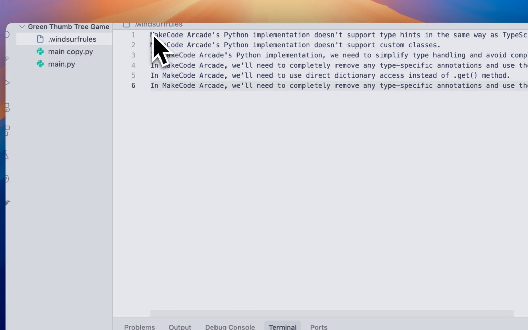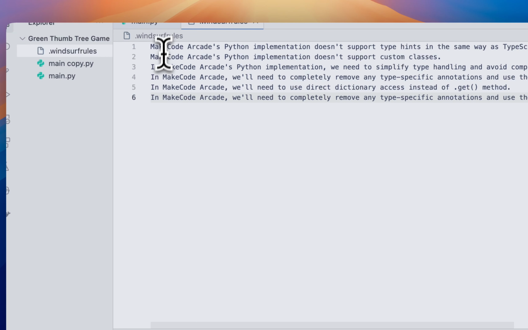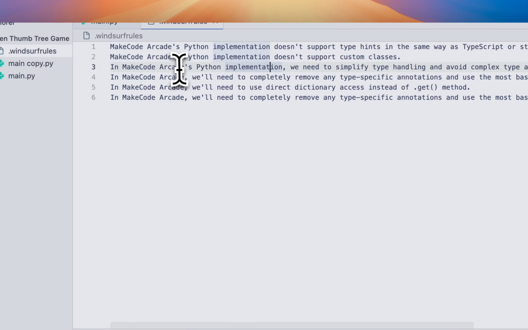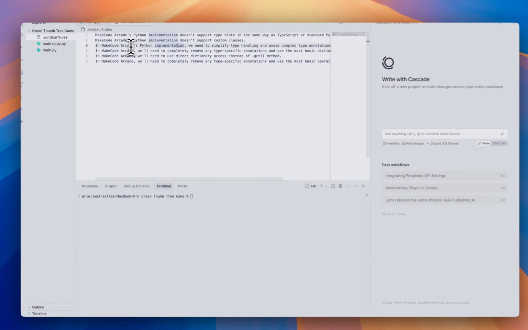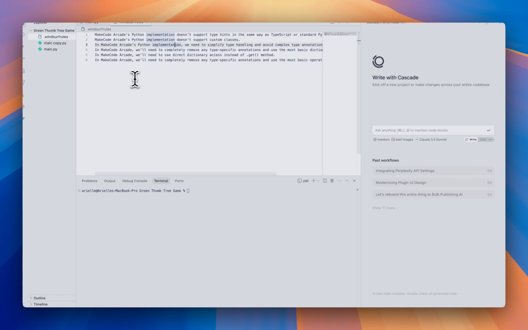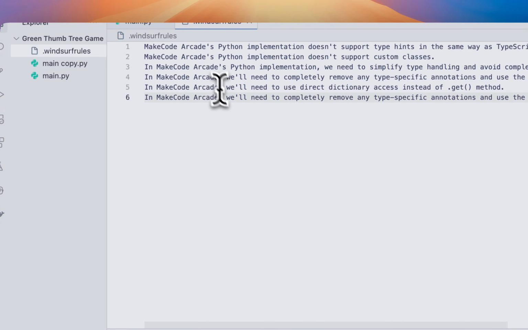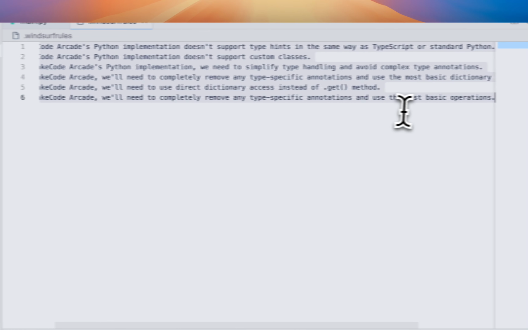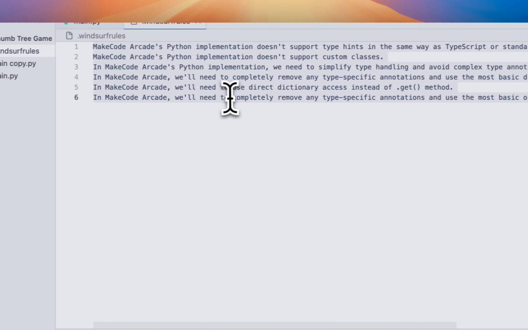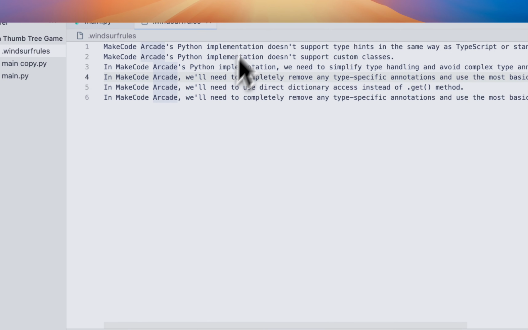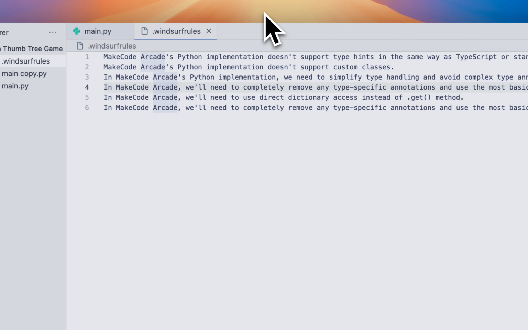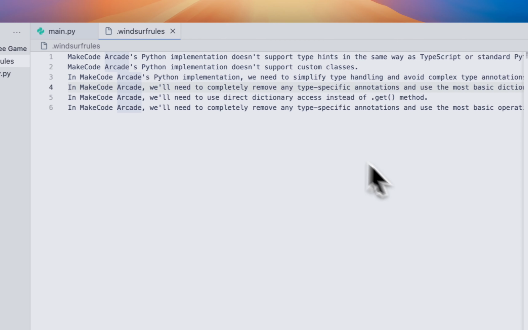We've made a game for MakeCode Arcade, and what I noticed was that the MakeCode Arcade Python was different. So if I didn't keep reminding it that I'm using this specific platform, it was going to keep creating code that wasn't compatible. So I started making notes of these different things it was telling me when I was reminding it, and I've put these all in the Windsurf rules file, so you just save that.